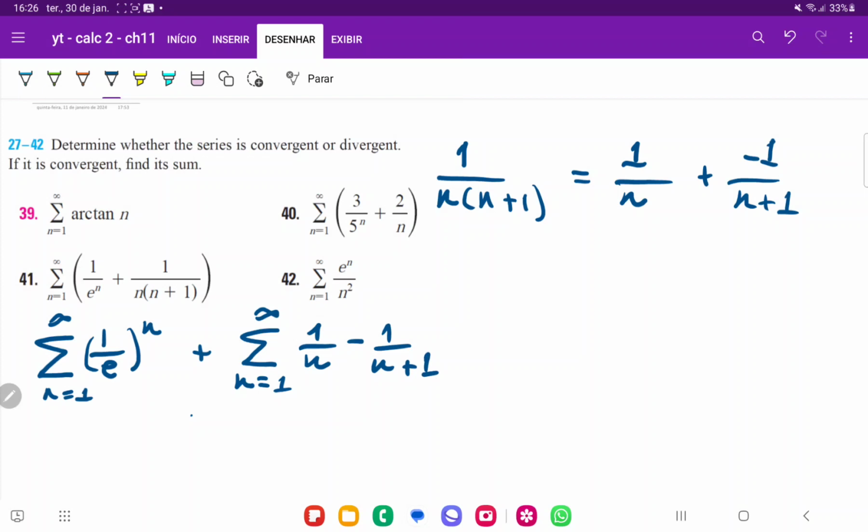Okay, so once we have rewritten this, let's expand this and just see where this goes, right? We're going to begin plugging in n is equal to 1. So if n is equal to 1, we're going to go 1 over 1 minus 1 over n plus 1, so 1 over 2. And then plus, now let's consider the case where n is equal to 2. That would be plus 1 over 2, and then minus 1 over n plus 1, so minus 1 over 3. And now when n is equal to 3, we have plus 1 over 3, and then minus 1 over 3 plus 1, minus 1 over 4, and so on and so forth.